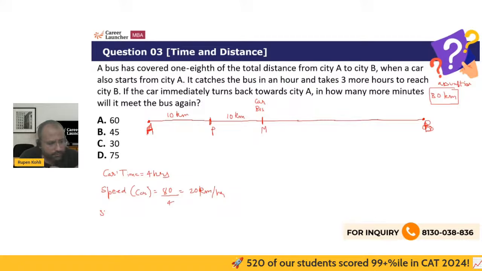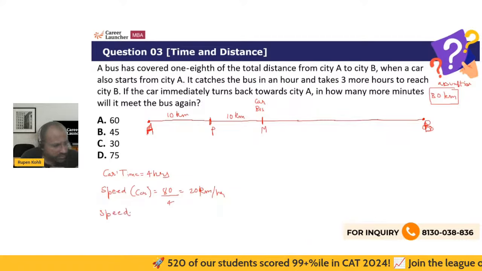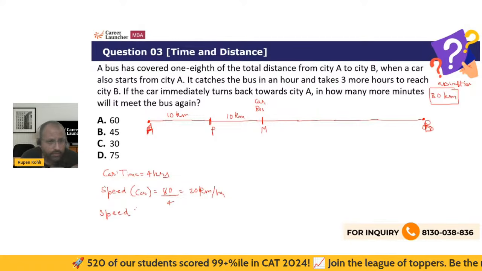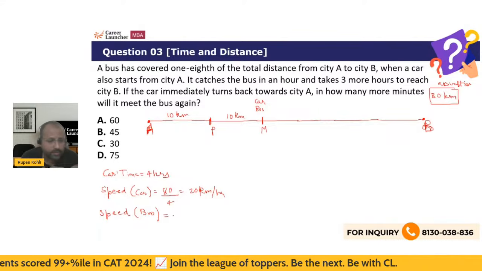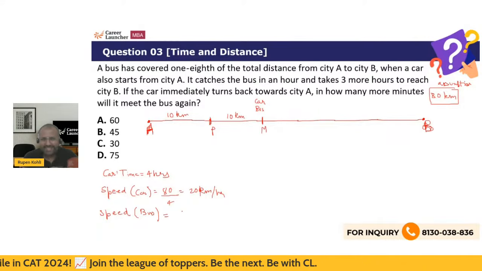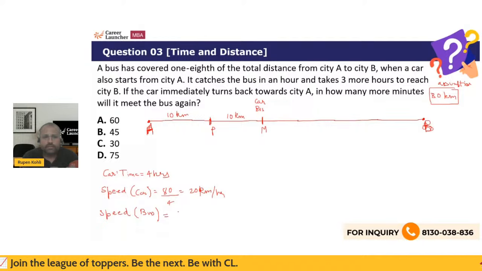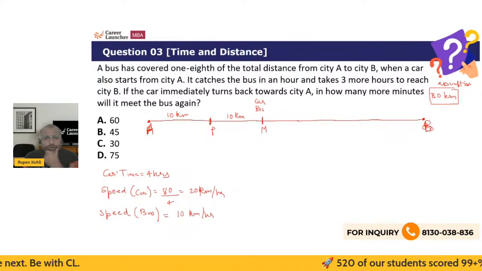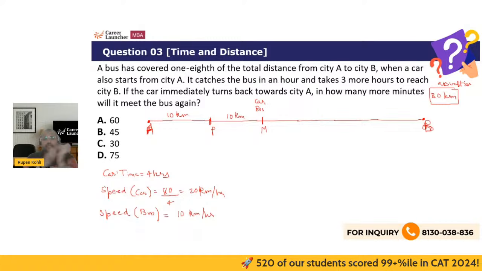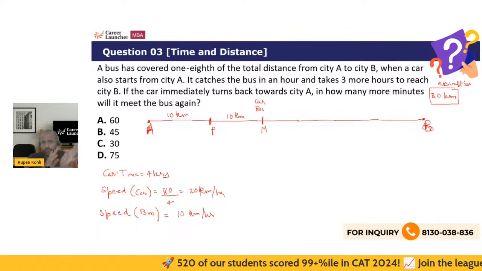So I guess we have also got the speed of the bus from this analysis, right? Okay, good. Some people are giving me the answers already. Very good. Two people are saying A option. Thank you. Speed of the bus is 10 kilometers per hour, right? Now, the question is further asking if the car immediately turns back. So now we have to go further.